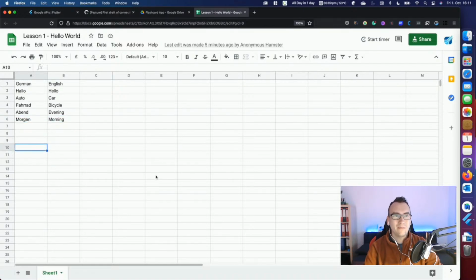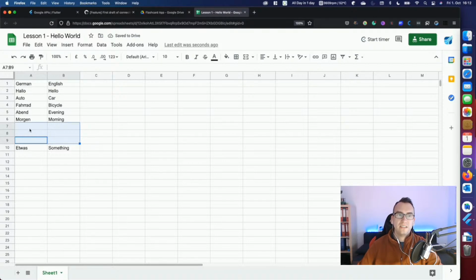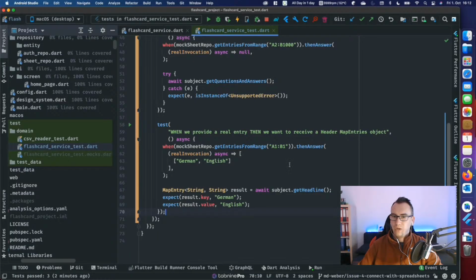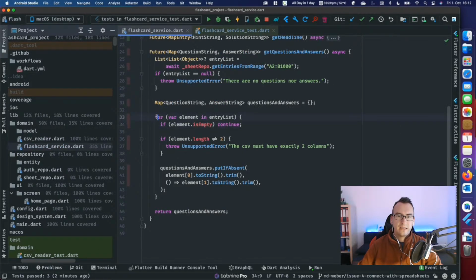If I'm here in A10 and add here something new, in German etwas, something, and we have empty spaces in between, these empty spaces get returned as empty entries. And this we fixed by calling, if we go to our runner, inside of our for loop, always continue if the element is empty.